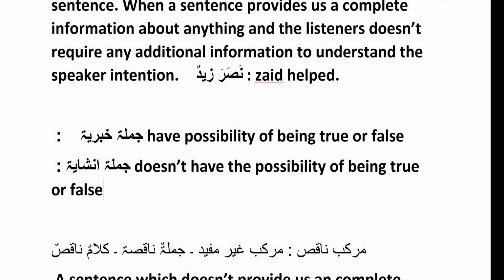I am requesting. I'm seeking his help to enter in paradise. So he can accept, inshallah he will, or he can deny, al-i'adhu billah. But this sentence cannot be just converted into true or false, because this is not information. So that is the difference of jumla inshaiya and jumla khabariya.